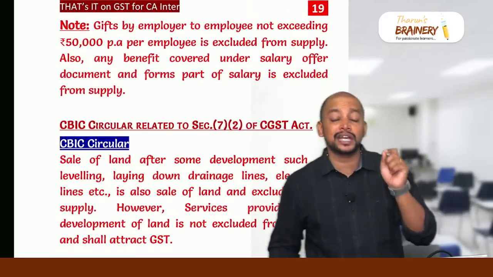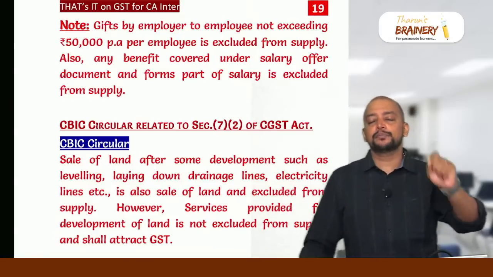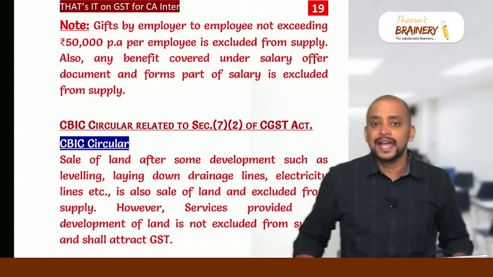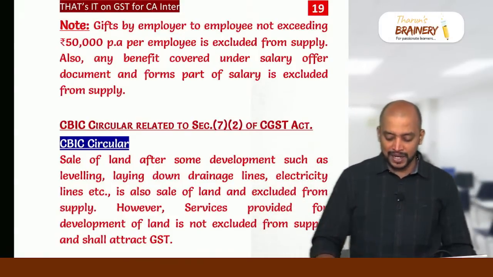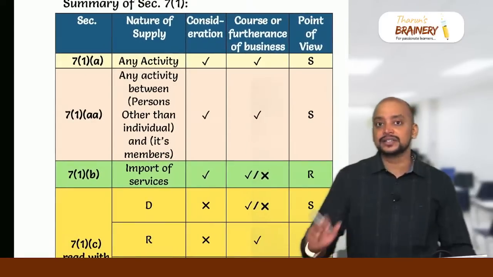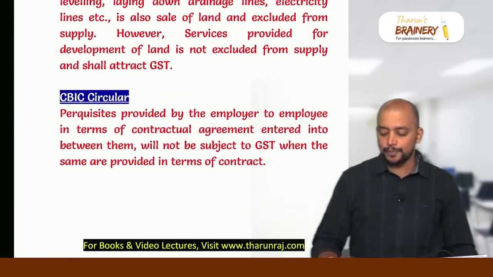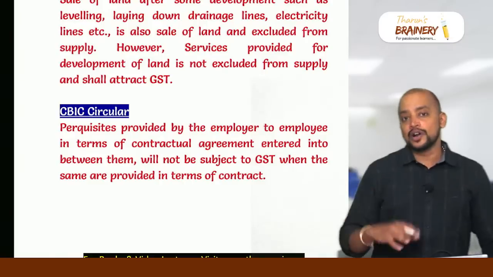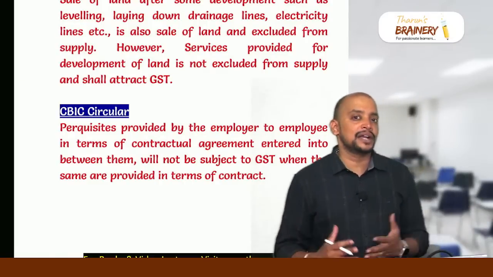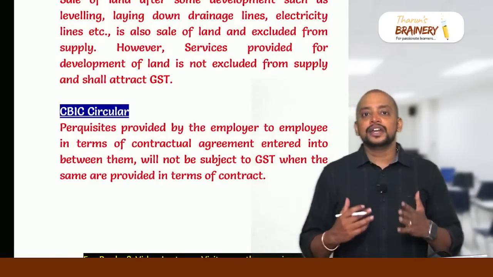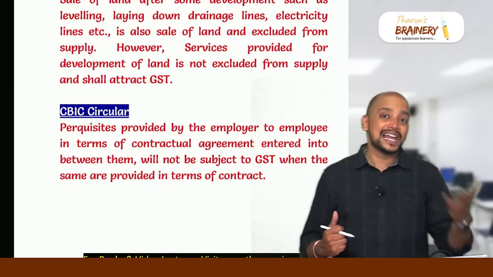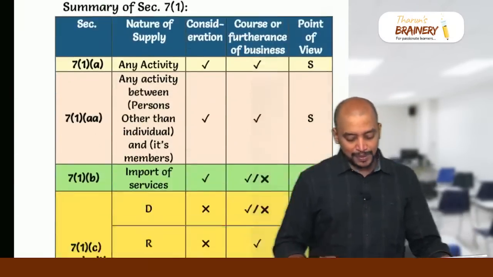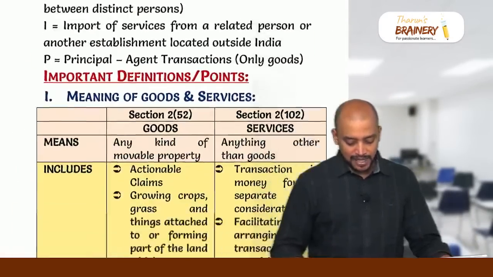And then we have gifts given by employer to employee not exceeding 50,000. Remember, not exceeding 50,000 per annum per employee. What if it exceeds 50,000? Entirely it will be treated as supply. And then perquisites. Any perquisites which is given by the employer to employee which form part of contract of employment will not be treated as gifts, because it will be coming under salary and it is excluded from supply. And this summary, you know that.